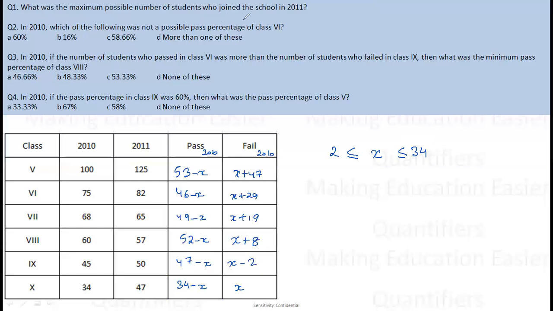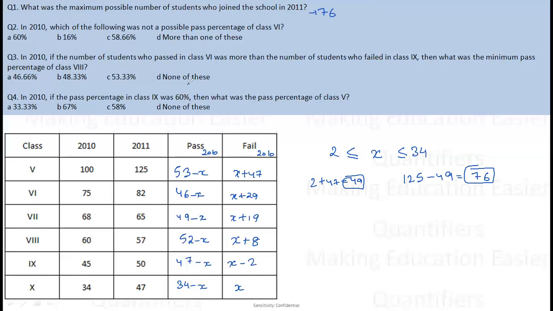What is the maximum possible number of students who joined in 2011? So if I want to maximize the number of people who joined in 2011, I would want to minimize the number of people who have failed, because the fewer people fail, the more people will join. So at minimum, how many people will fail? 2 people will fail. Right. So if the number of failed people is 2 plus 47, that is 49, which means the new people who joined are 125 minus 49, that is 76. Right. So the answer to the first question is 76.